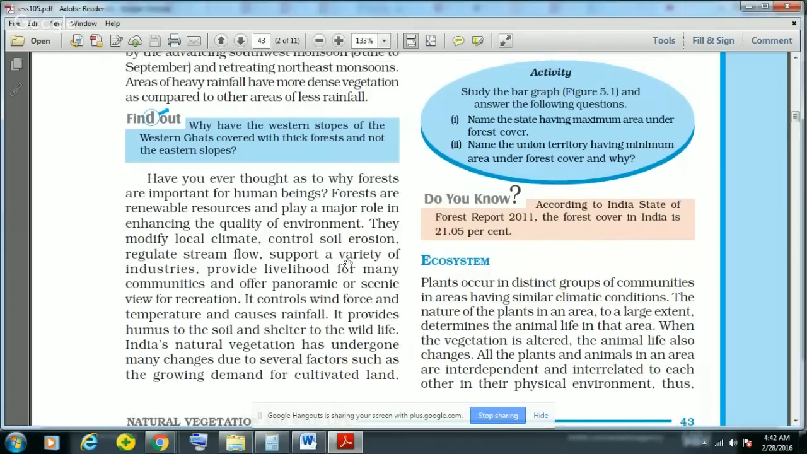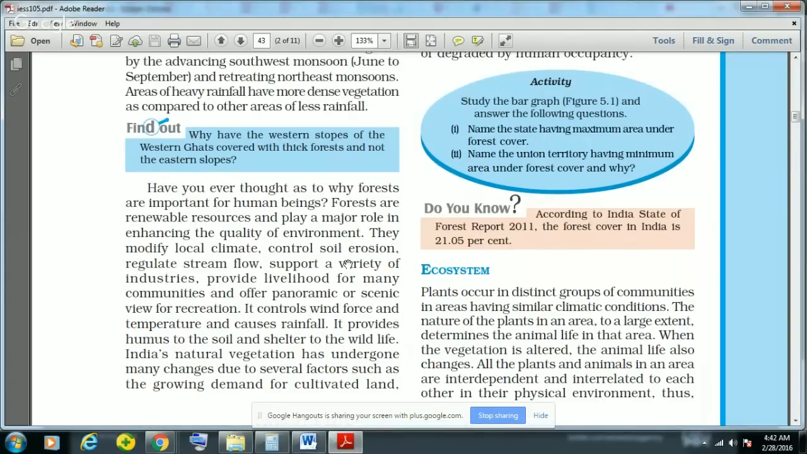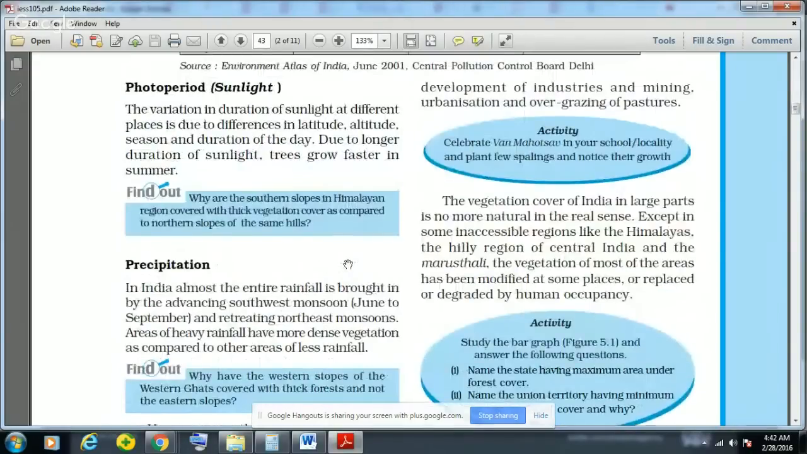And it is said that India's natural vegetation has undergone many changes because of the growing demand for land, then because of the development of various polluting industries and mining and urbanization and overgrazing of the pastures.